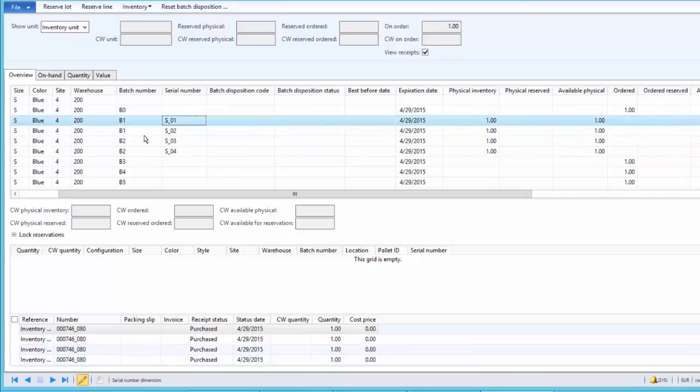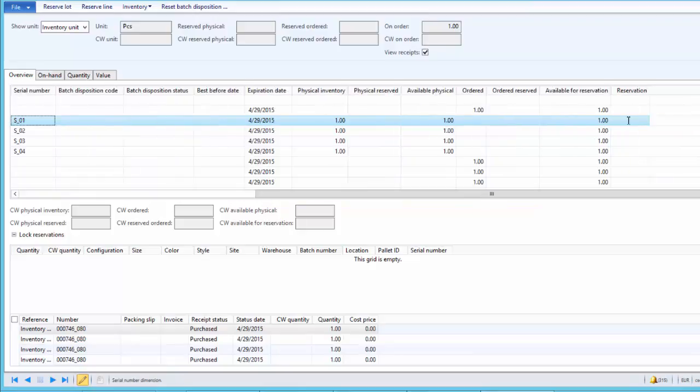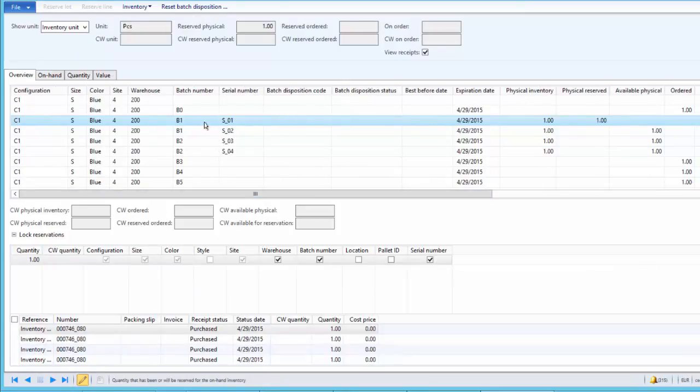So for batch B1, if we want to reserve against B1 and serial number S01, I can select the line, and then moving right, we have the reservation field. Here we can enter the quantity which we want to reserve. So that's 1 piece. So 1 piece is reserved, and it shows reserved physically 1 piece. If you want to cancel the reservation or part of it, again set it to 0, and on order becomes 1 again. So currently we will reserve one piece of bicycle from batch B1 and serial number S01.